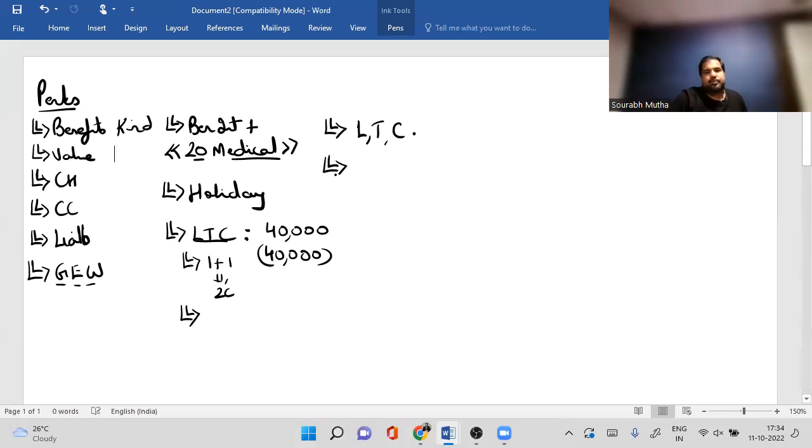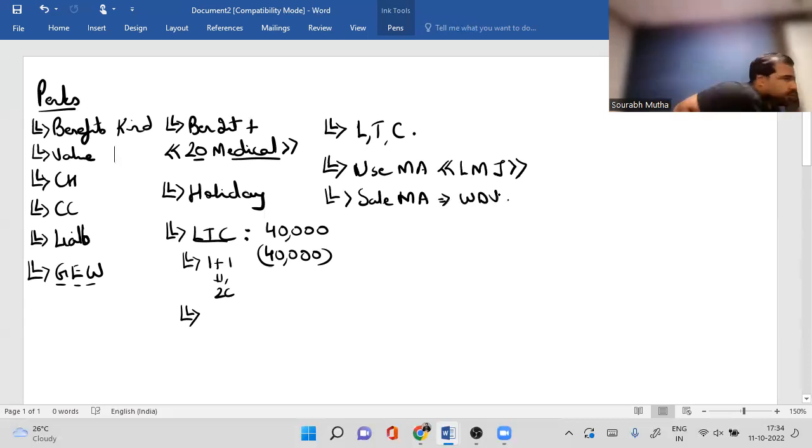Next, guys. Use of movable asset. Guys, if you're using the office projector, will it be a perquisite? If it's owned, 10% of original cost. If it's rented, then rent. And guys, what if it's a sale? LMJ. Guys, you remember LMJ? Laptop, mobile, and journal exception. What is sale of movable asset? Then in that case, will you calculate WDV? Depreciation rate changes here, guys. For electronic devices with memory, 50%. For motor cars, WDV, and for any other asset. So we'll have to calculate depreciation based on how many years, guys?